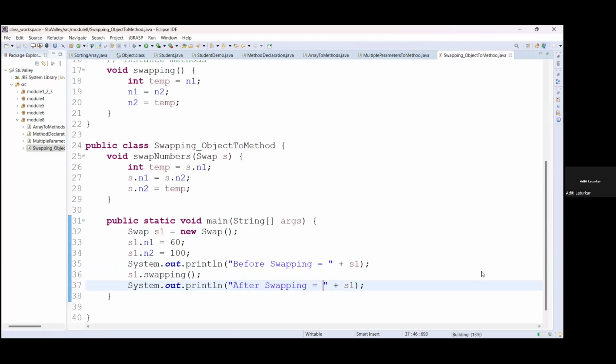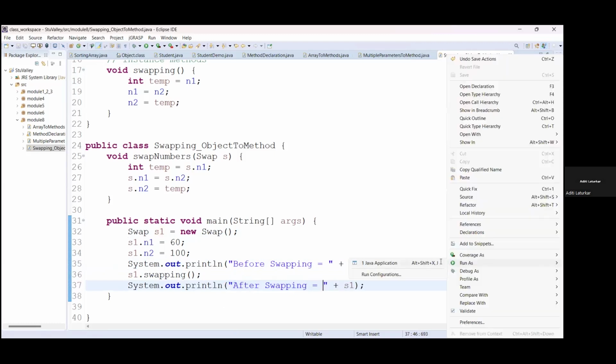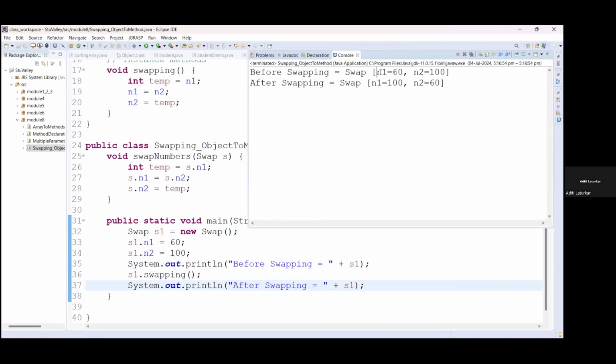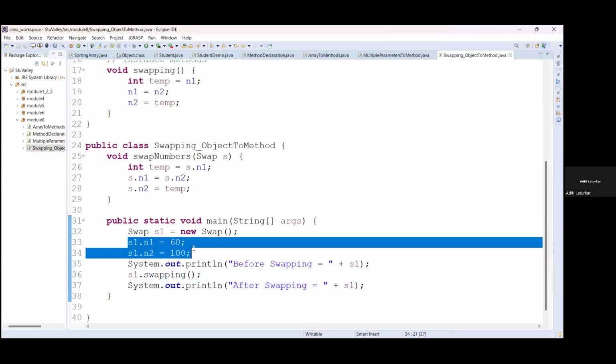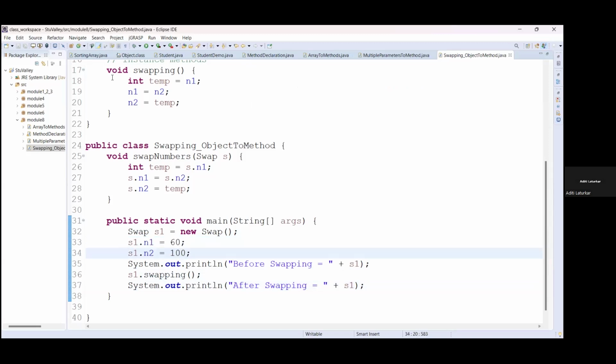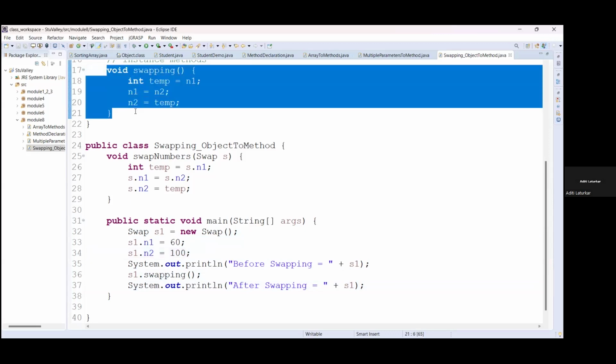Okay, we'll execute again. Before swapping, n1 has the value 60 and n2 was 100. After swapping, this 100 is swapped into the n1 variable, and the n2 variable will have the 60 value. Whenever you are setting the instance variable values, these values get swapped directly.